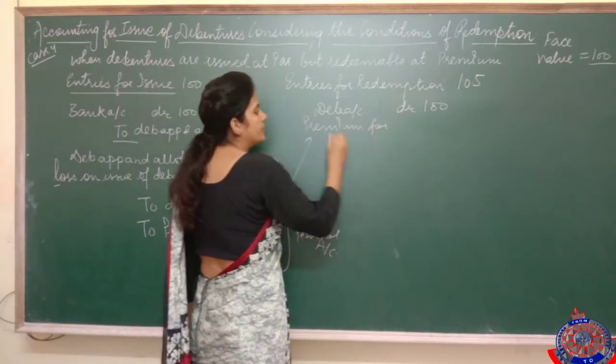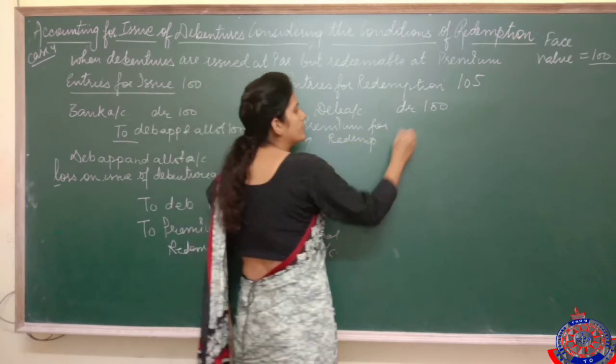So you are going to pass the entry premium for redemption debited 5.